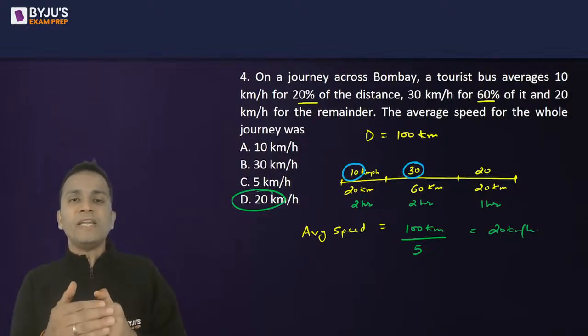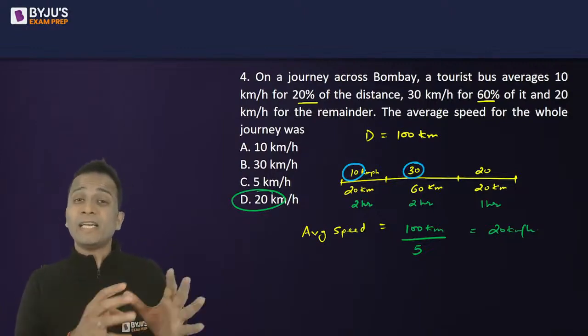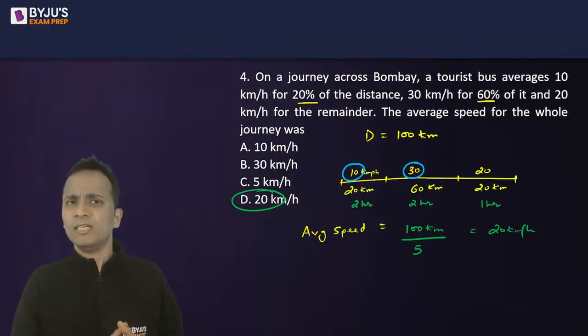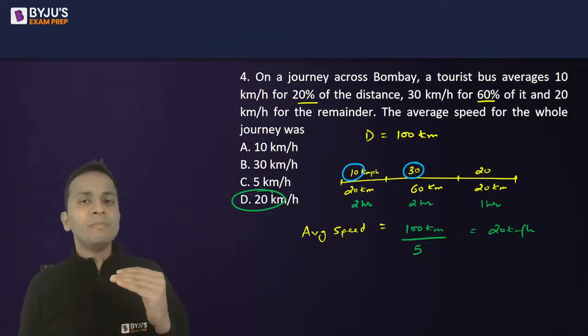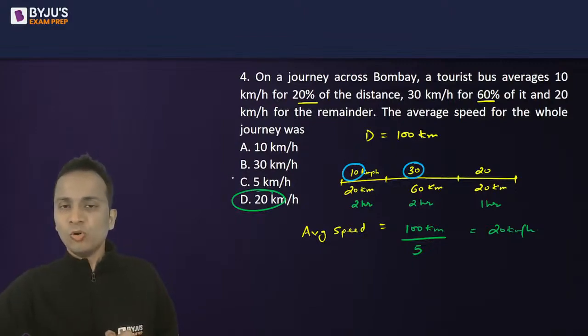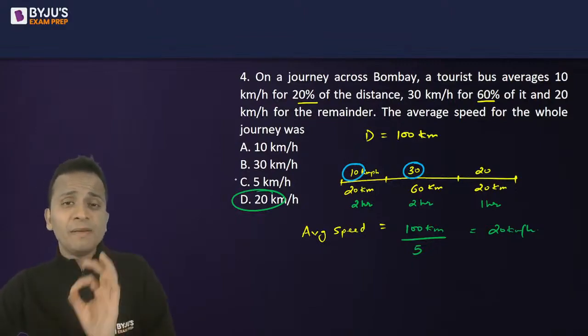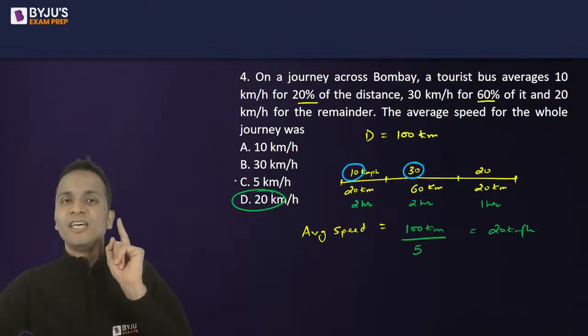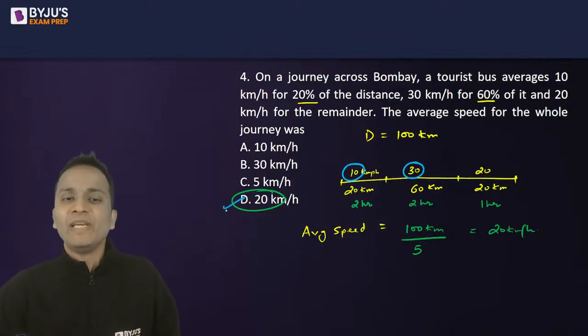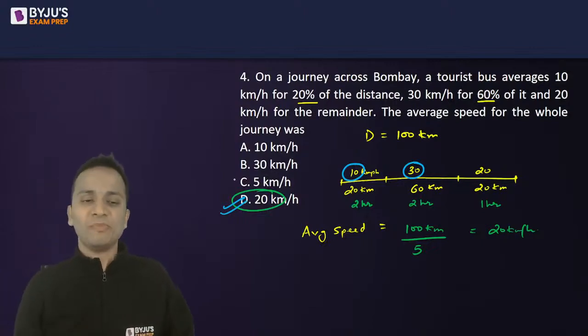The answer cannot be 10 or less than 10, and it cannot be 30 or more than 30. The average speed has to be somewhere between the minimum speed and the maximum speed throughout the journey. So it should be strictly between 10 and 30. Among the options, there is only one option that is lying between 10 and 30, which is 20 kilometer per hour.